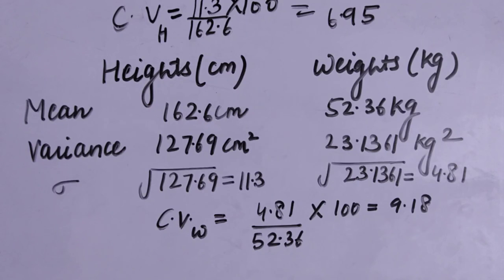So what we can say from here is that the weights have more variability than the heights. So that is all. I hope it is clear to all.